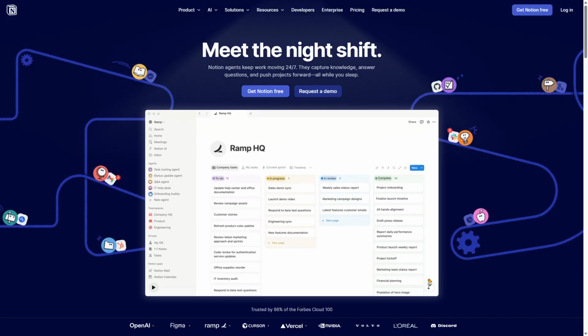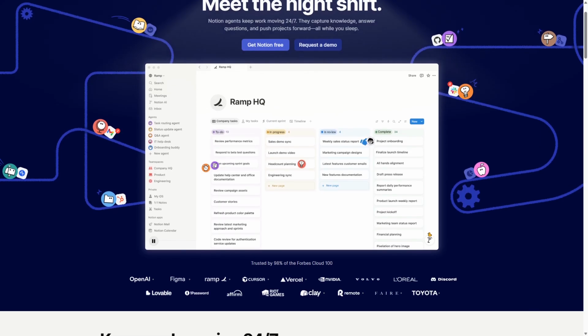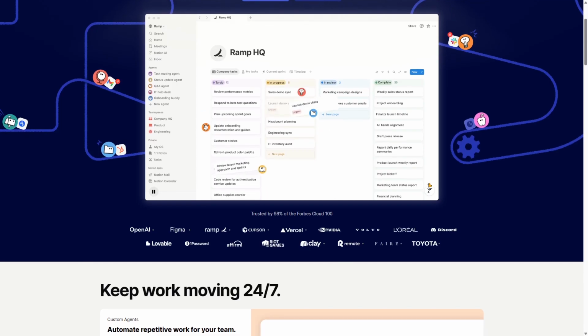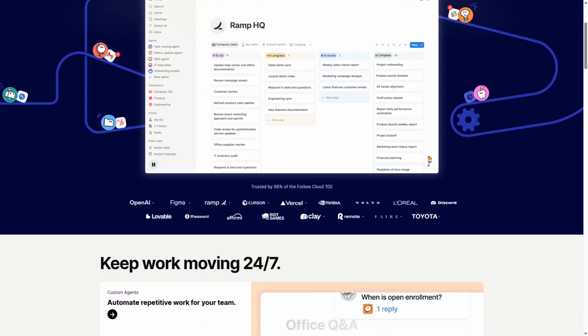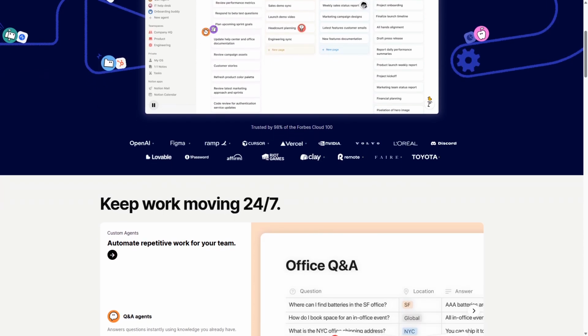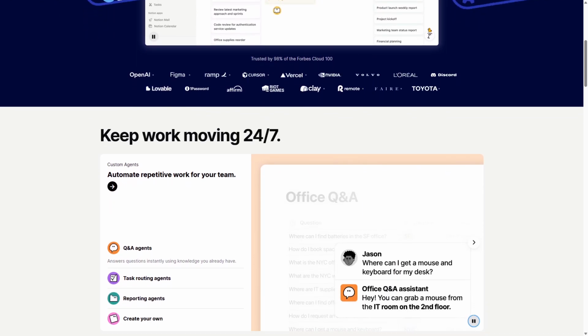Notion is an all-in-one workspace that combines note-taking, task management, and project planning. It offers a user-friendly interface with drag-and-drop functionality, making it easy to organize notes and collaborate with others. Notion's versatility allows users to create databases, Kanban boards, and calendars, which can be tailored to suit various workflows.